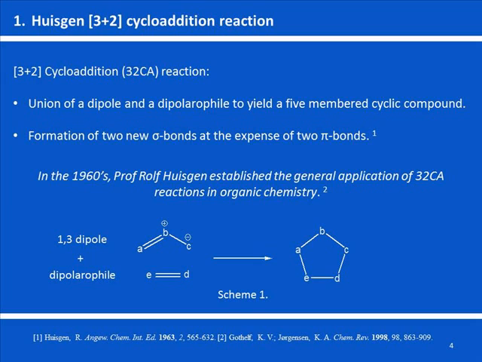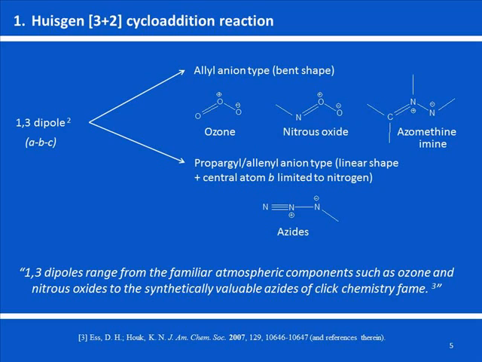a 5-membered cyclic compound. The cycloaddition process involves the formation of 2 new sigma bonds at the expense of 2 pi bonds as shown in scheme 1. Professor Huisgen was among the first pioneers to understand the scope of this organic reaction. Let's have a look at some of the basic aspects of 3+2 cycloaddition reaction.